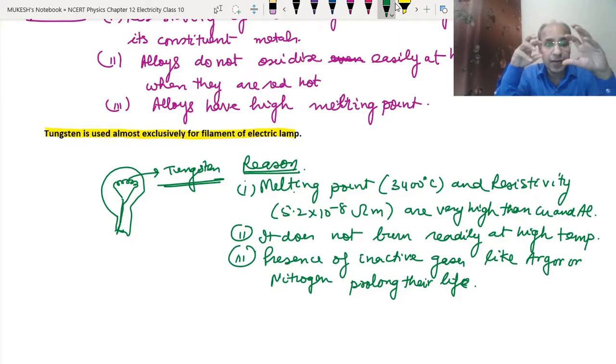And it does not burn. Most metals start burning at very high temperature, but this metal does not. Inside the glass bulb we have nitrogen or argon gas, mainly argon, which is very inactive. Since oxygen is not there, there is no question of oxidation. So this is the reason that tungsten is used exclusively.